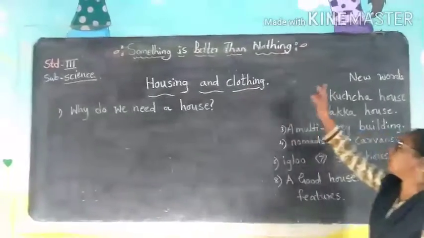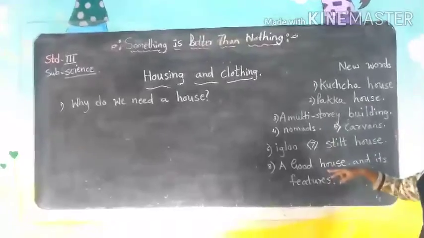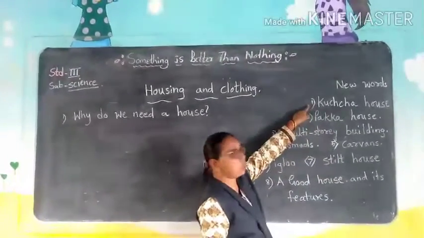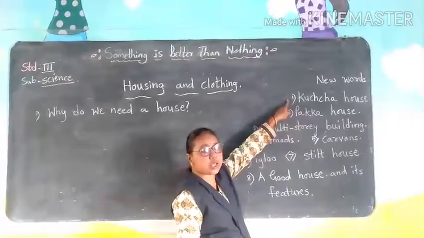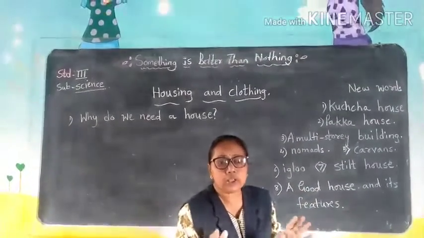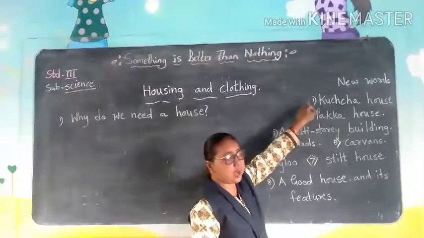First one is the kacha house. Now these are the new words. First we will go to the new words. Look at the new words here. First one is kacha house. What is a kacha house like, children? It is made of mud. It is a temporary house, made of mud.